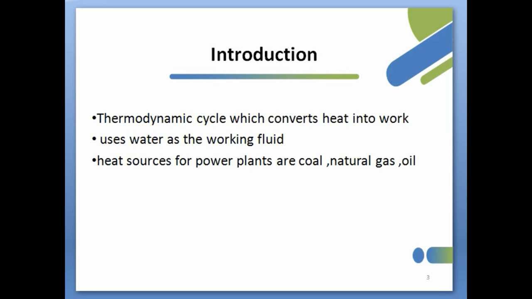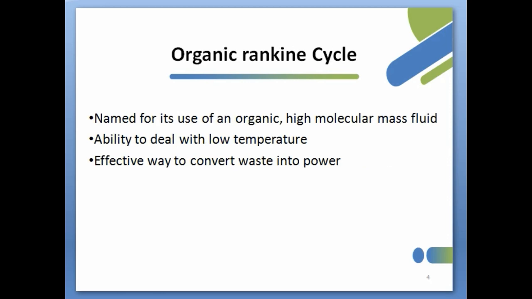So firstly, what is the Rankine cycle? The Rankine cycle is a thermodynamic cycle which converts heat into work. The heat is supplied externally, and it commonly uses water as a working fluid. Common heat sources for power plants using the Rankine cycle are coal, natural gas and oil.